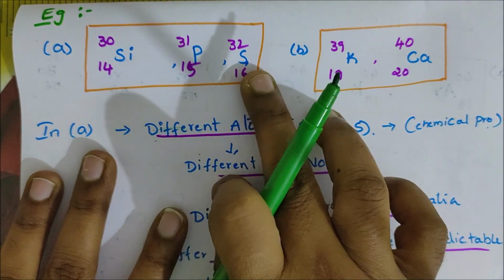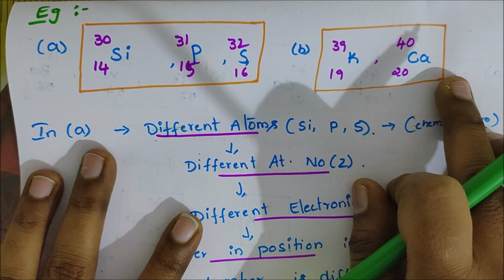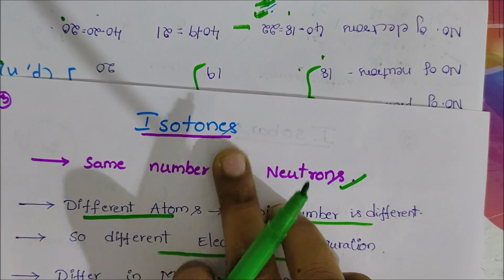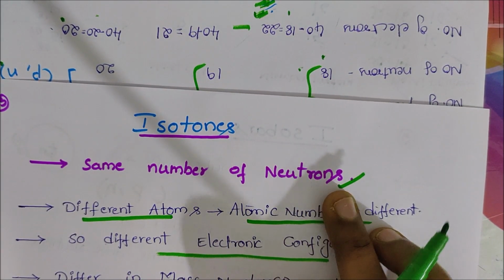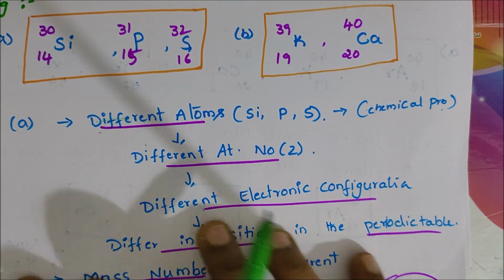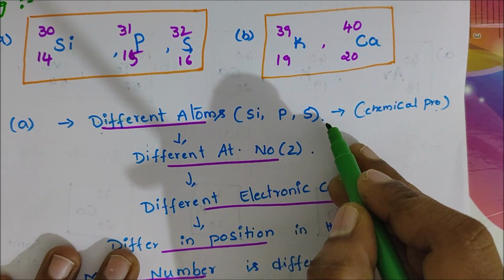silicon, phosphorus, sulfur, and the second set is potassium, calcium. The same number of neutrons are called isotones. Okay. So they have different atoms: silicon, phosphorus, sulfur have different chemical properties and different atomic numbers. Silicon has atomic number 14, phosphorus 15, and sulfur 16.